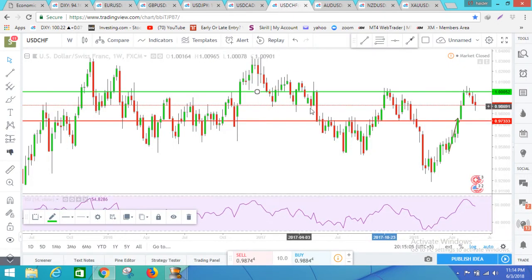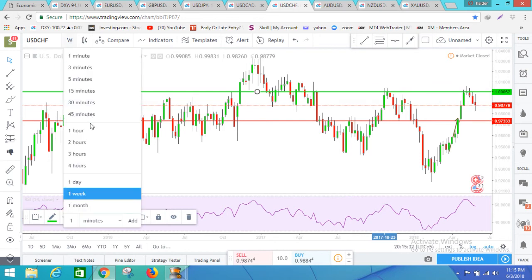USD CHF is looking very weak for the last month or so. You can see it's just coming down, and I'm expecting a further drop in USD CHF. If it does so, it's heading to 0.9733 and below, and in case it goes up then it can go again to 1.00 and above.